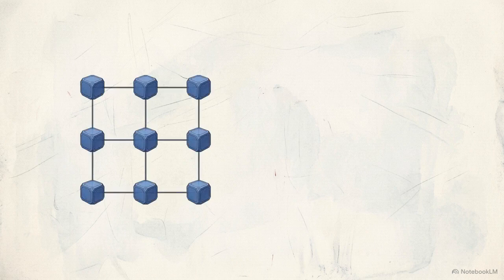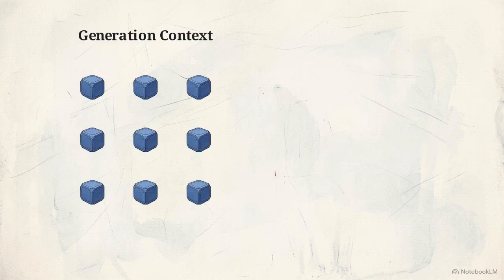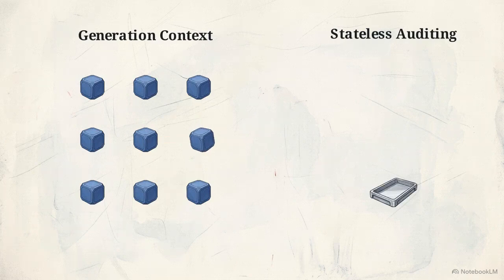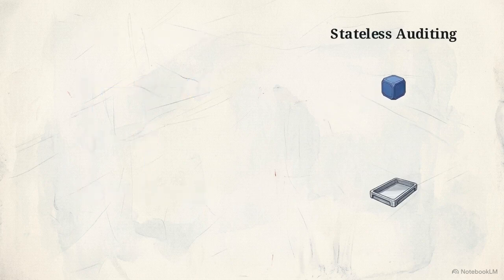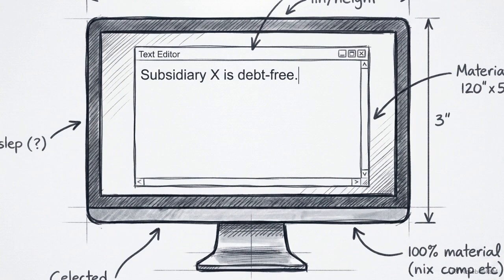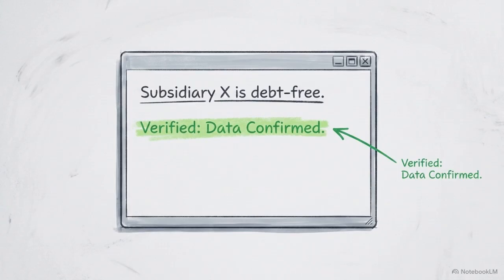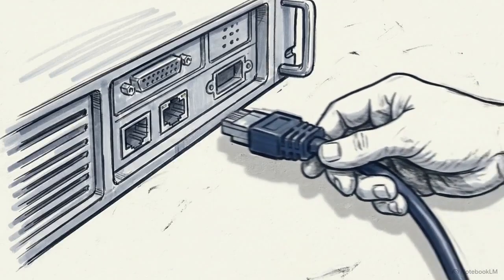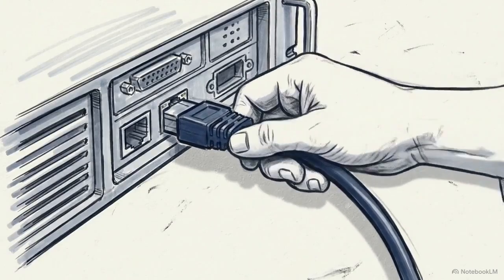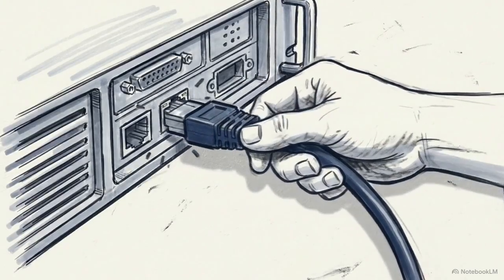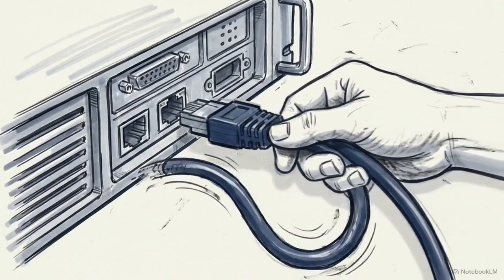This is why chain of verification, or CoVe, is necessary. It creates a mechanical separation between data generation and factual auditing. The system extracts individual claims, stripping them out without bringing along any surrounding text or its statistical weight. Those isolated claims are then fed to a fresh, stateless instance of the model. This auditor verifies the raw fact without being influenced by the original draft. High-stakes tasks require factual verification to be mechanically separated from generation to prevent the architecture from validating its own errors.